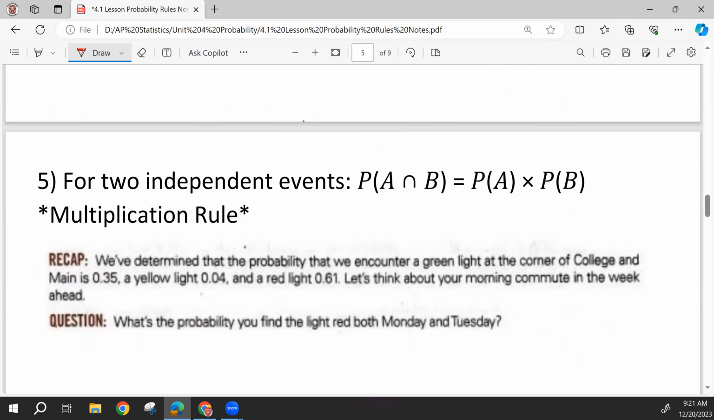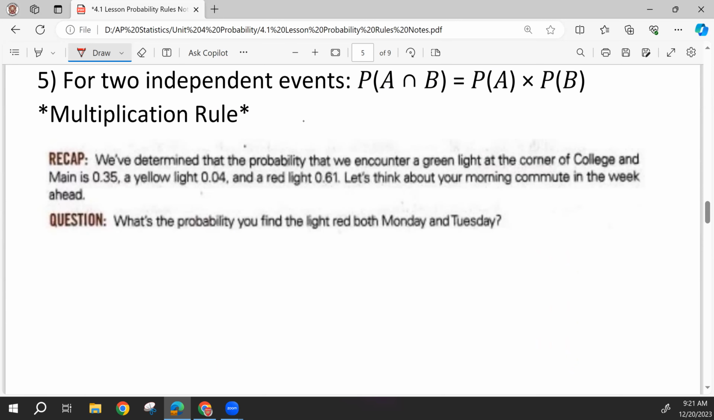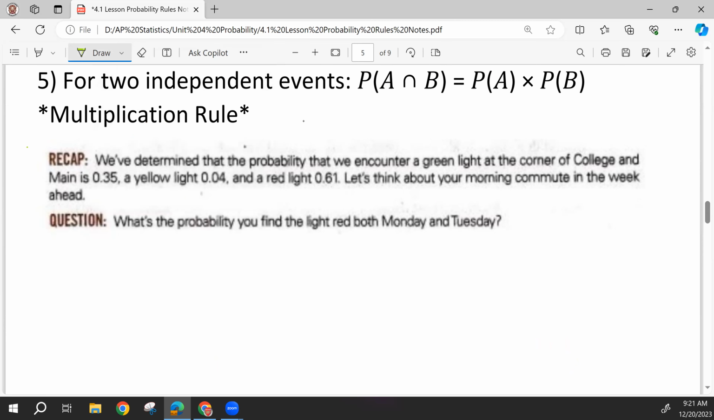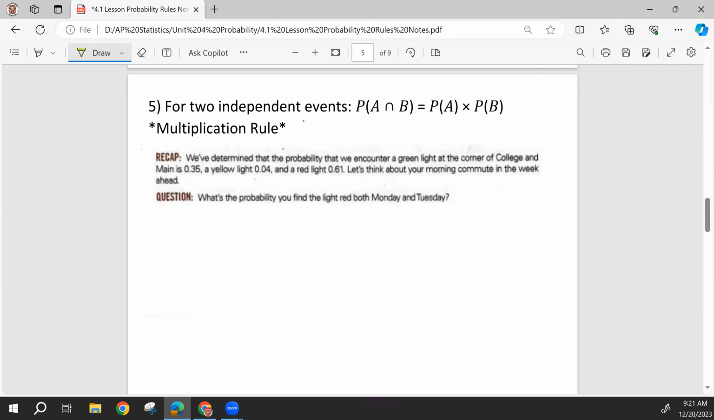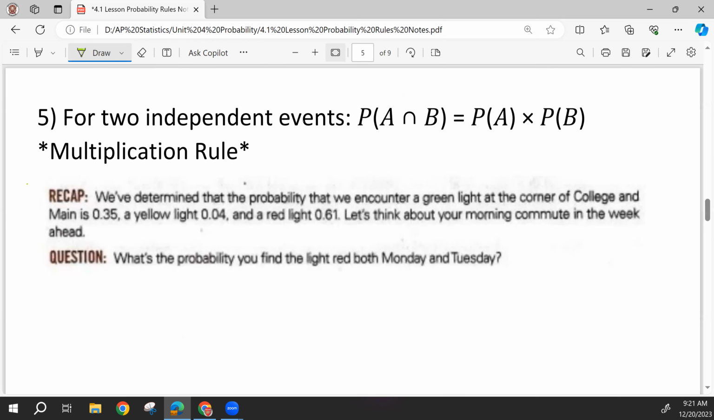So our last rule for today is the multiplication rule. Another rule we'll go into in more depth when we discuss what happens when our events are not independent. But in this case, we're going to talk about independent events. And I'm sorry, my screen is going a little crazy.